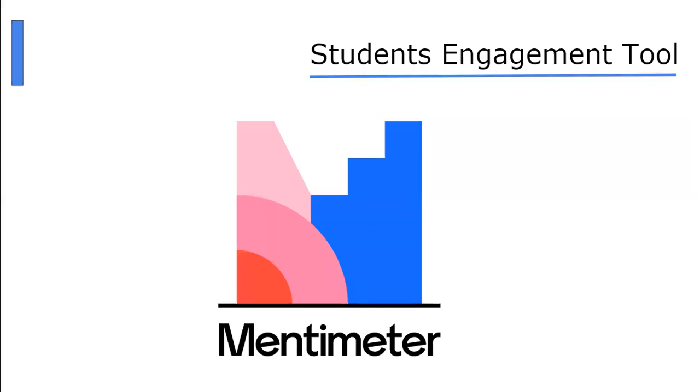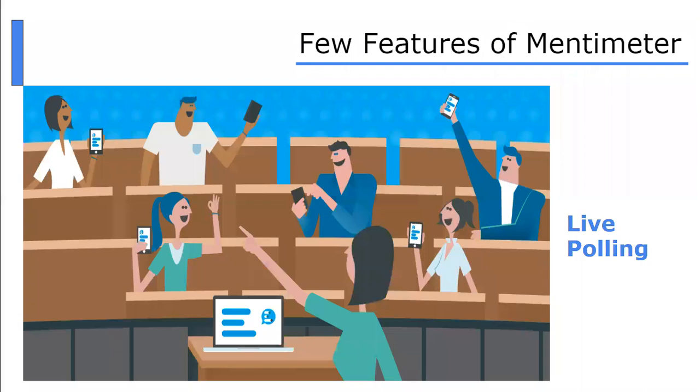So here is another option for you with the help of a Mentimeter tool. It's basically a student engagement tool. With the help of this kind of tool, you may keep your students very active, very live, and it's that kind of UI students may find. So they may find your activity, your online class very interesting. So let's go through this Mentimeter.